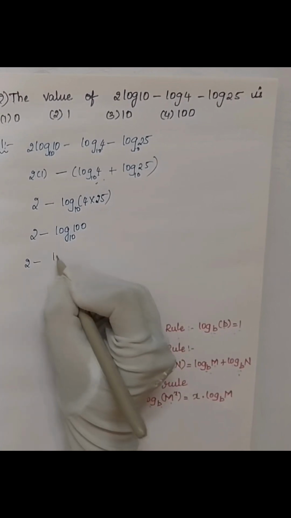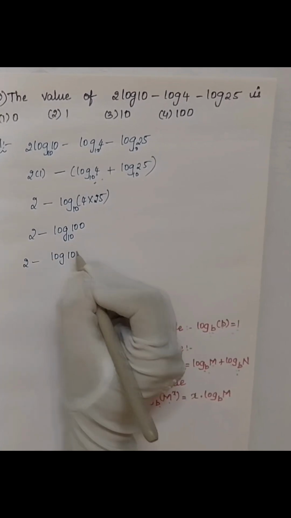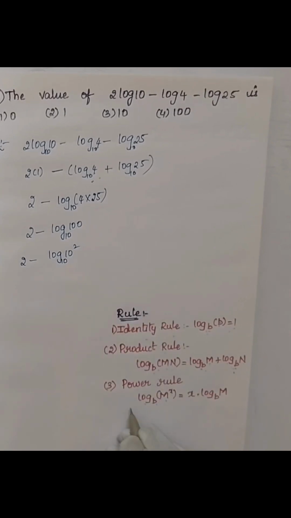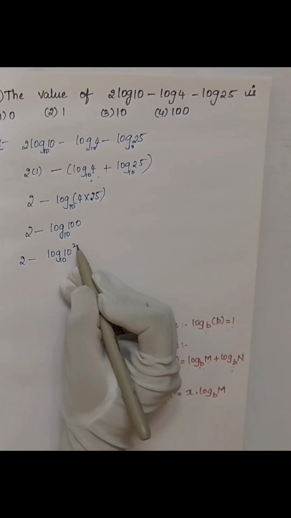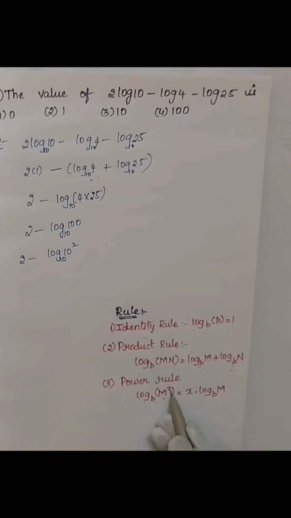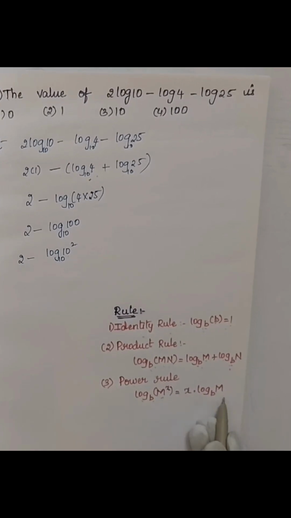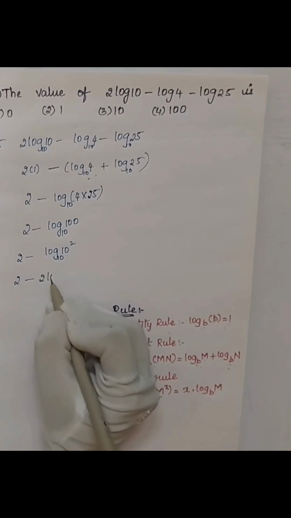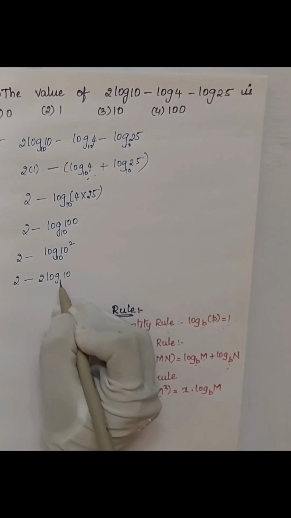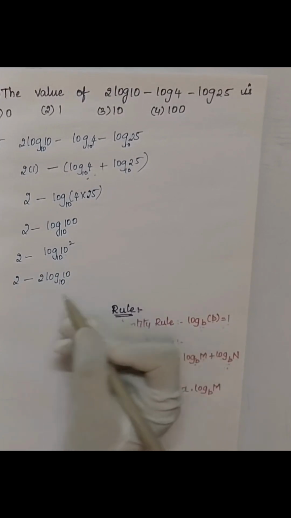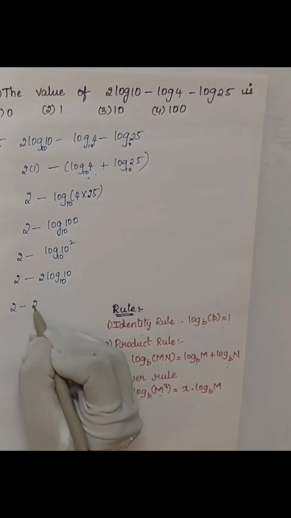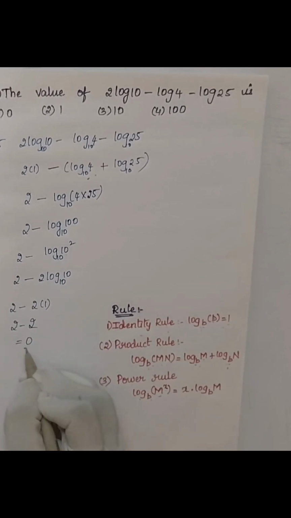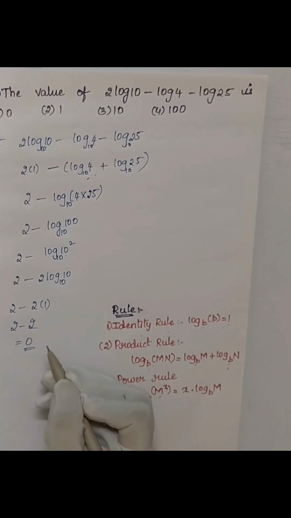Can you write log 100 as 10 square? Yes, you can. Now what rule can be applied? The power rule: log m to the power x is x log m. So 2 minus 2 log 10 to the base 10. But log 10 to the base 10 is 1. So 2 minus 2 into 1, which is 2 minus 2, equal to 0. Got it? It's very simple.